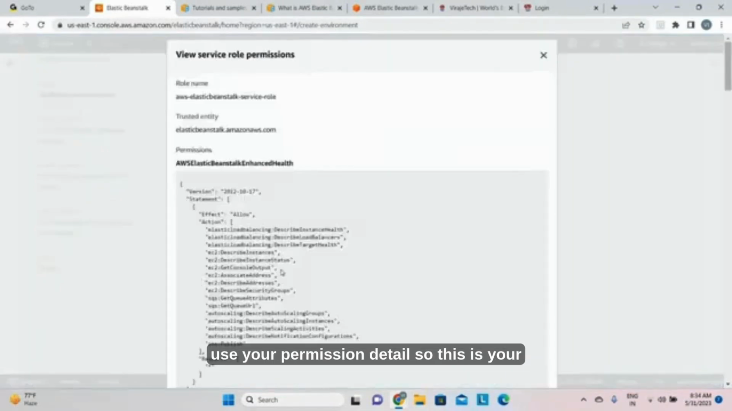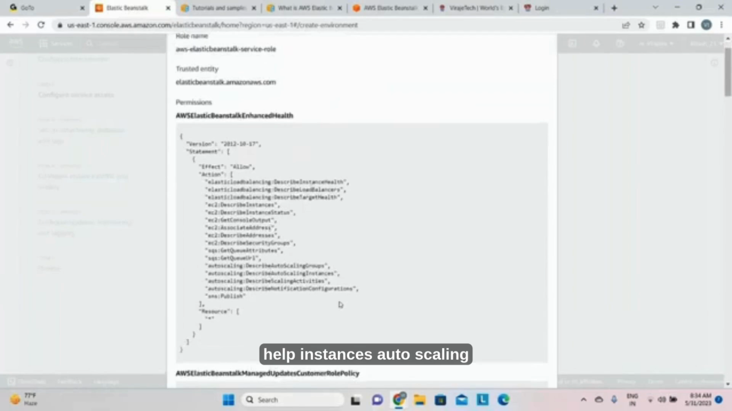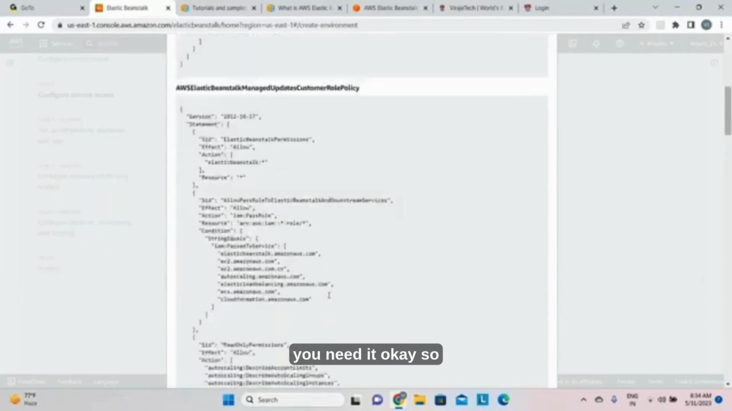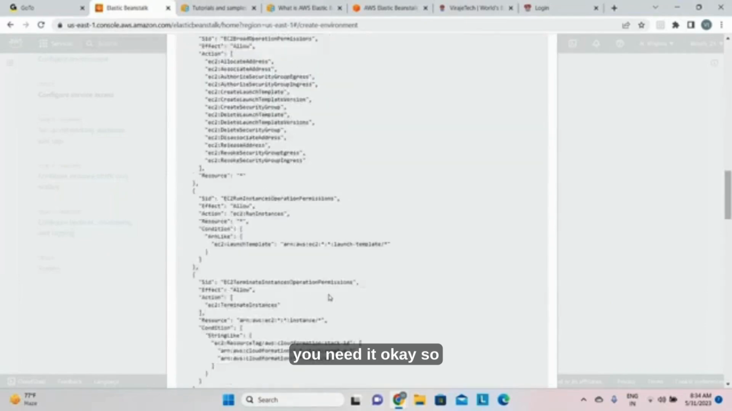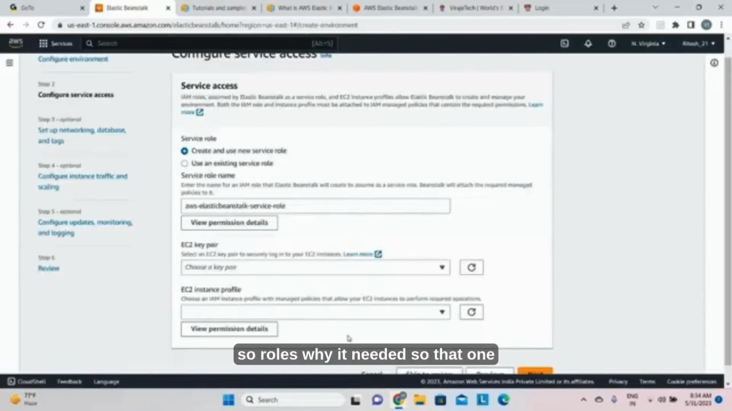So you can see your permission details. So these are your permissions, like Elastic Beanstalk health, instances, auto scaling, notification. So these are the services you need. Okay, so these are the details you have. Got it? So why a role is needed, so that one service can access another service.